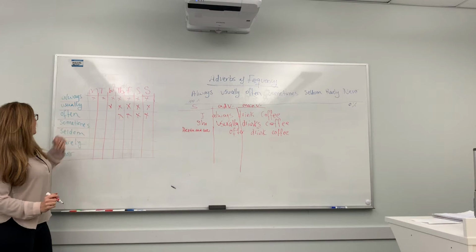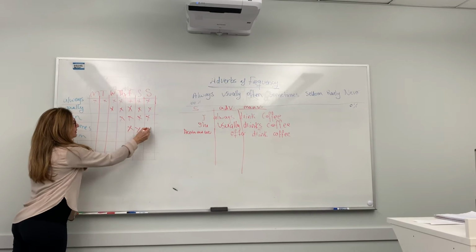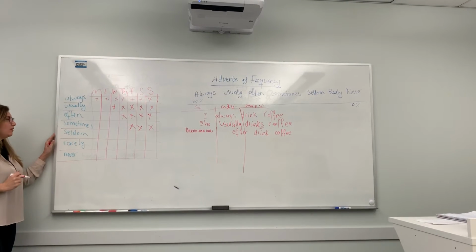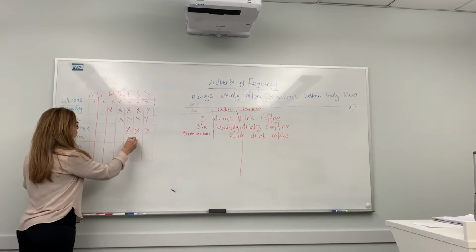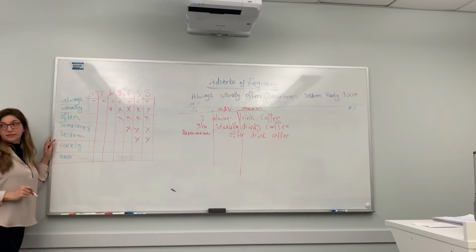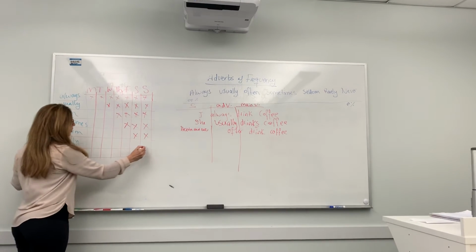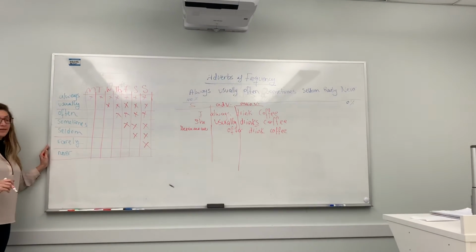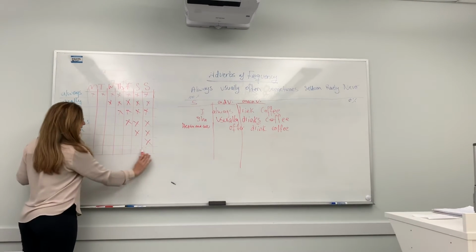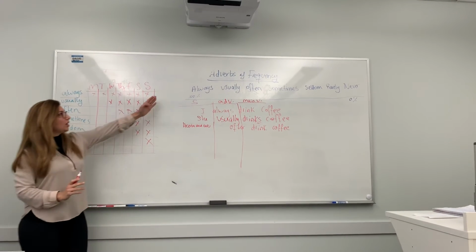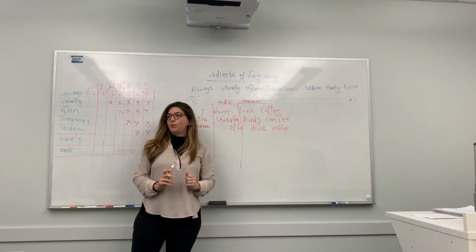So let's say we want to use the other adverbs. If he sometimes drinks coffee, so he's probably doing it maybe almost 50% of the time. But if he seldom drinks coffee, then maybe he's doing it, let's say, twice. If he rarely drinks coffee, he's not going to be doing it so often. So let's say maybe once. And if he never drinks coffee, he maybe drinks tea. So he doesn't drink any coffee at all. So if you think of it on a continuum, always is 100% and never is 0%.